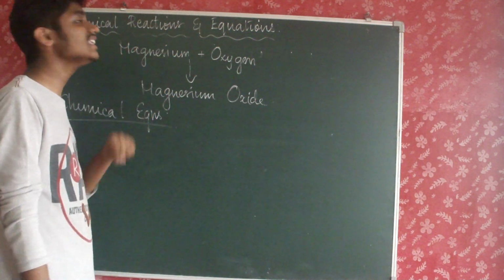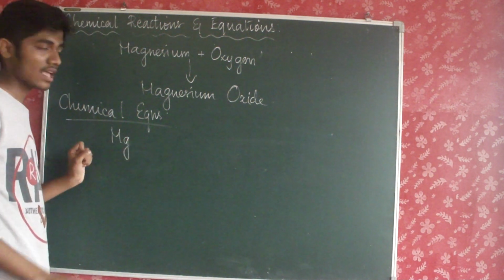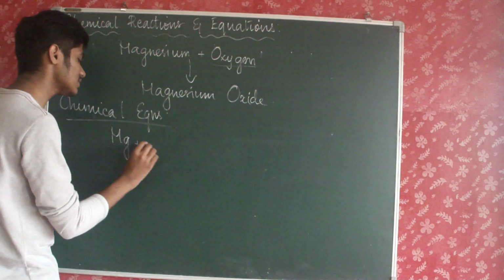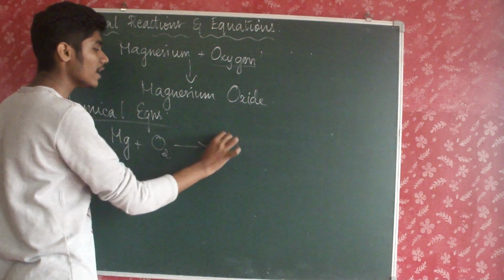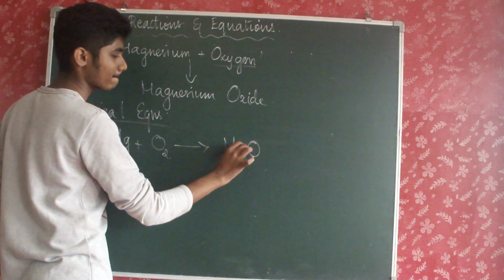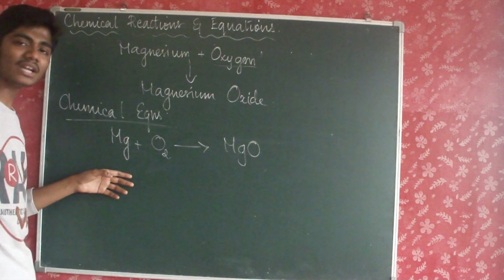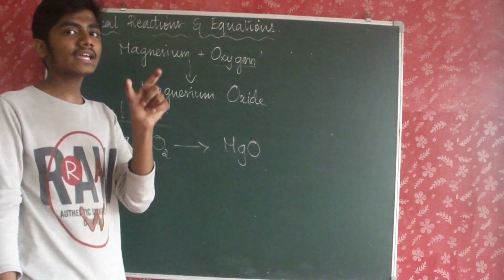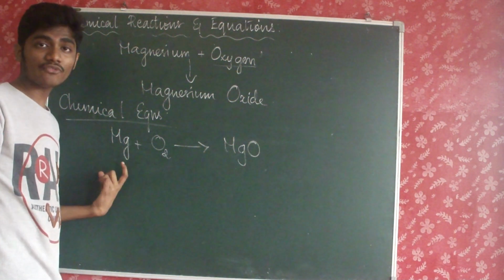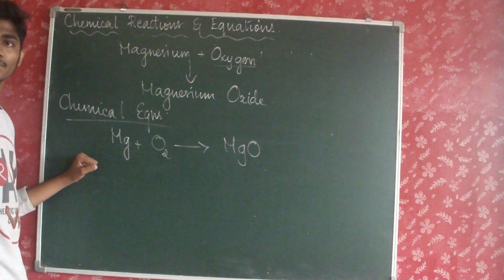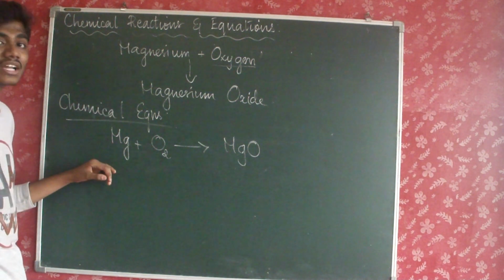For example, magnesium. What's the chemical formula for magnesium? It's Mg, and it reacts with oxygen. So oxygen will be O2, and it gives MgO. So this kind of reaction is known as a chemical equation, and it is written in the form of chemical formulae. We have not used words here. Am I right? We have only used chemical formulae. So it's a chemical equation. Can you all get that? So this is a word equation and this is a chemical equation.